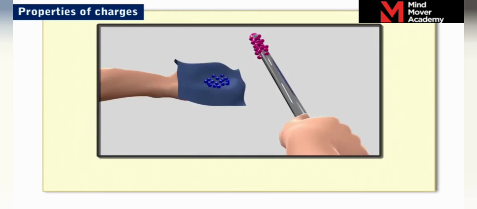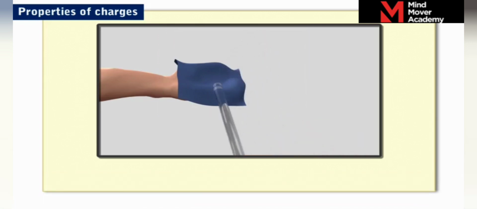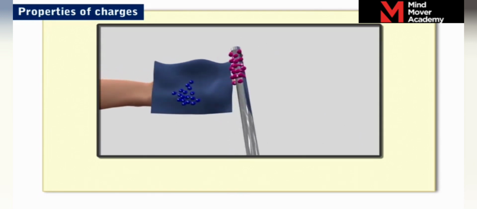Another property of electric charges is that the total charge in an isolated system is always conserved. When a glass rod is rubbed with a silk cloth, electrons are transferred from the glass rod to the silk cloth. Now, both the glass rod and the silk cloth are charged. Here, there is only a transfer of charge taking place, and neither is a new charge created, nor is any charge destroyed. The number of electrons lost by the glass rod is equal to the number of electrons gained by